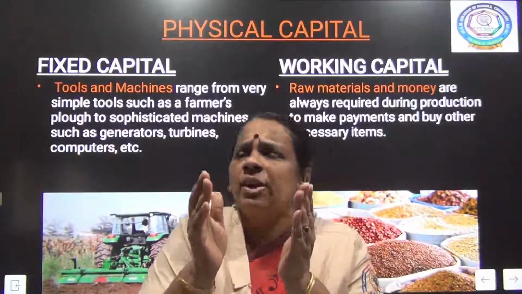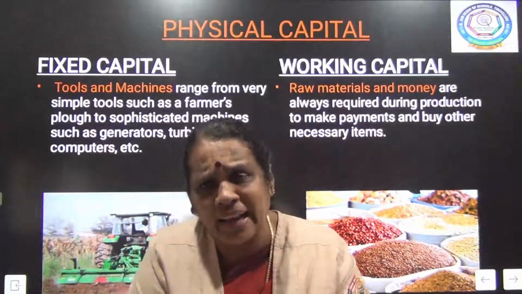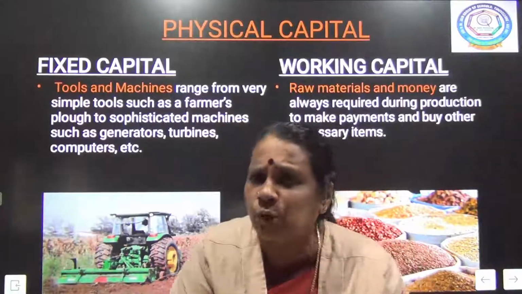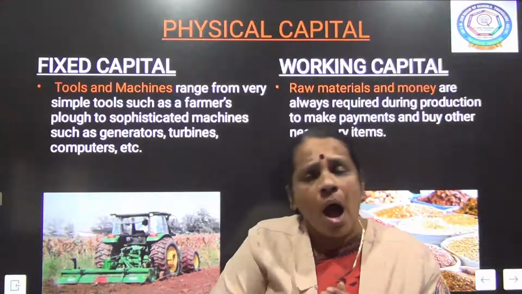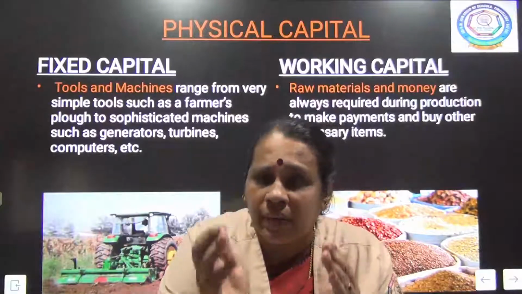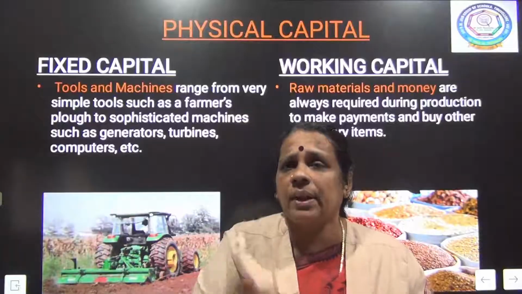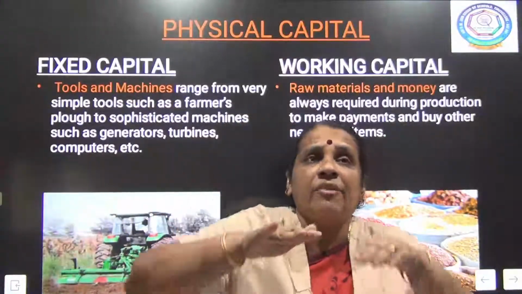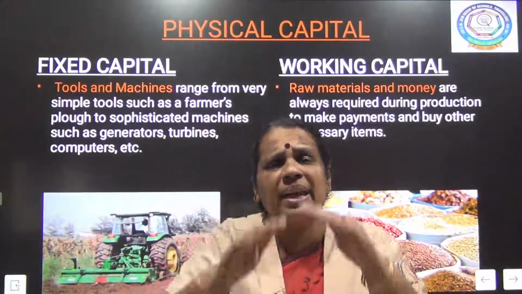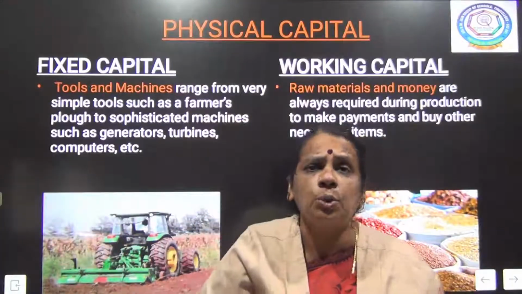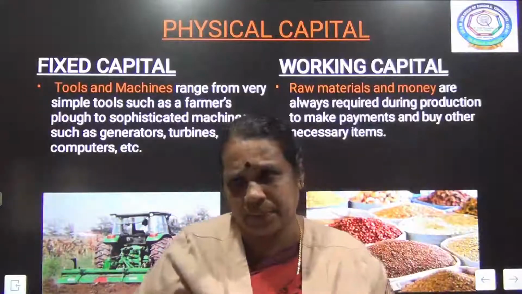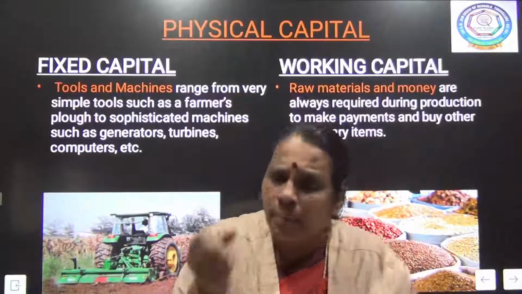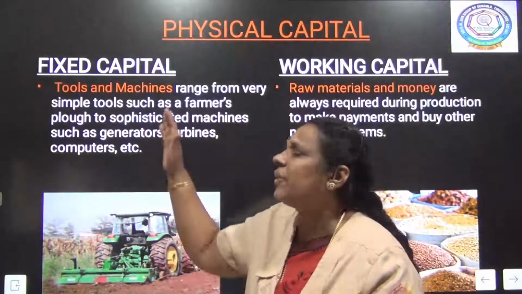Capital invested in a building, or in simple tools, for example a farmer's plow, or in modern machinery like harvesters, threshers, tractors, etc. Here the money is already invested in certain tools. It can be a tool, it can be a building, whatever it is. The capital invested in a tool, building, or modern machinery we call fixed capital.